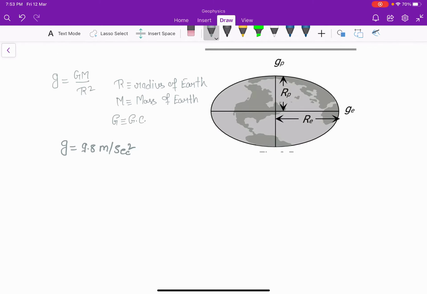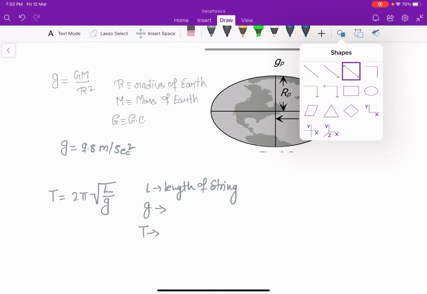We get this value by simple pendulum experiment. We know the formula for the simple pendulum: time period of that pendulum is given by T is equals to 2 pi root over L by g, where L is the length of the string of simple pendulum, g is gravity value and T is time period.